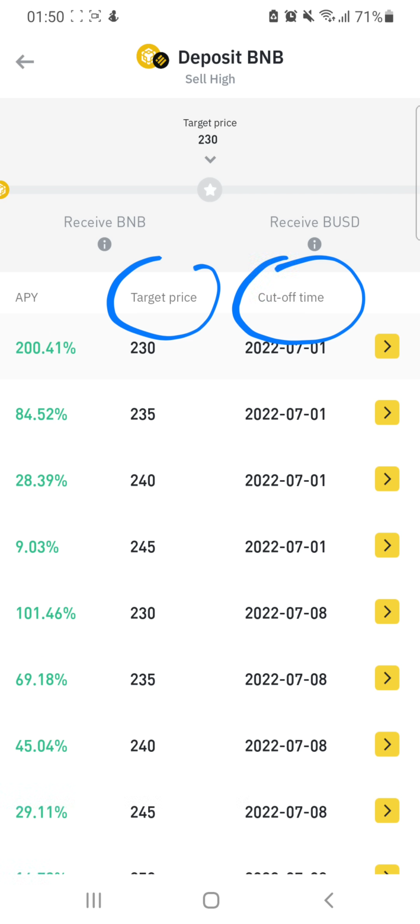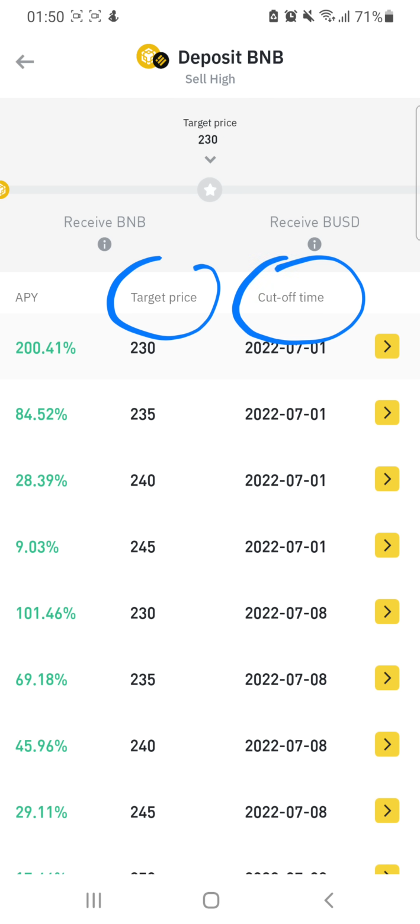Which price do you want to sell it? Let's say, for example, I can say my cutoff time is in 2 days time, on 2nd July, right? And my target price is 250. What that means is that on 2nd of July, I plan to sell my BNB at 250. As simple as that, right?